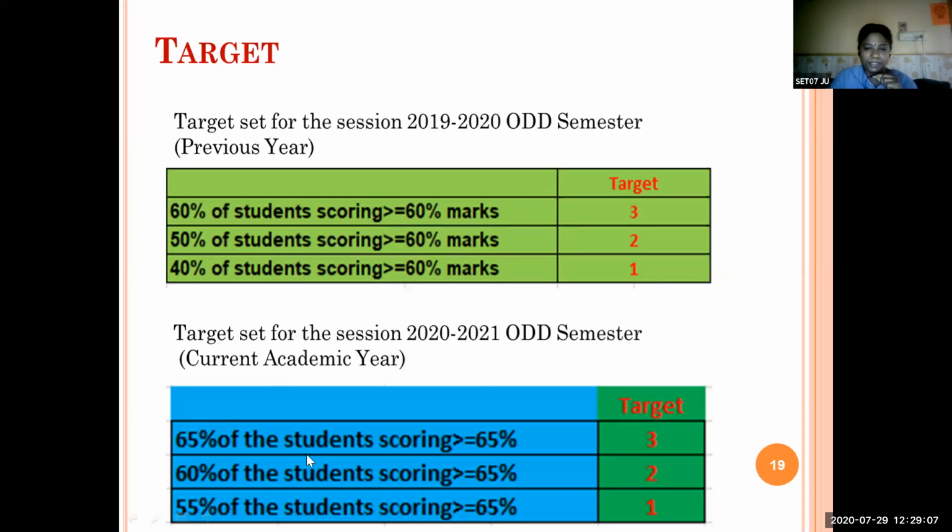For the current semester, we are putting the target as 65%: we are aiming for 65% of the students to score more than 65% of marks. If it is attained, we reach the maximum target of 3. If only 60% of students get more than 65% of marks, we will get only 2. So it is for our accreditation and quality purpose.